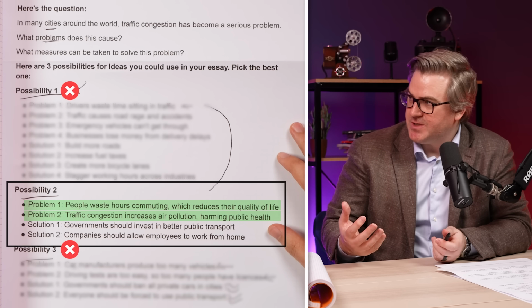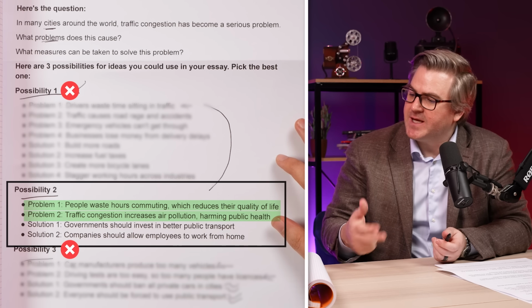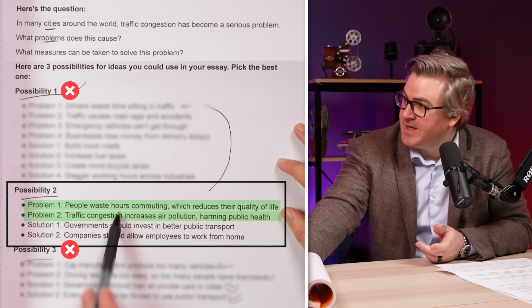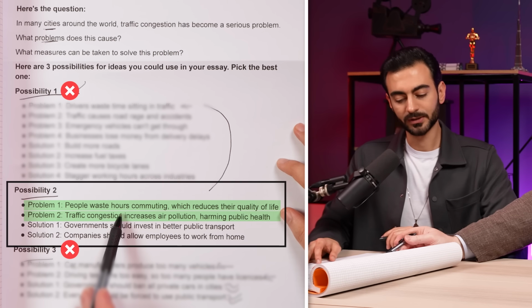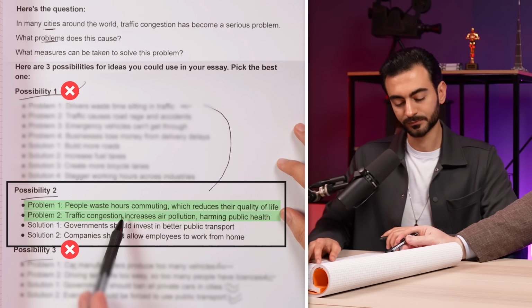They answer the question. They're relevant to the question, which is the most important thing. And then secondly, would you be able to write about these? Would you be able to explain them? Would you be able to think of examples? Yes. Excellent. So these are 2 good problems. Good problems sounds a bit weird, but for this to write about, yes. But not in real life. Not in real life, no.